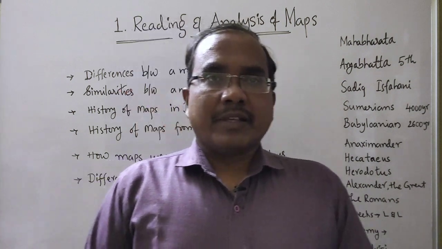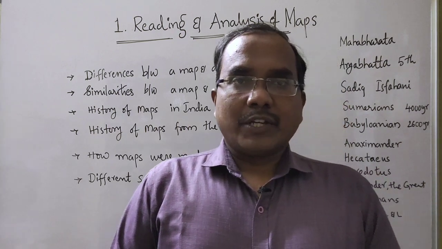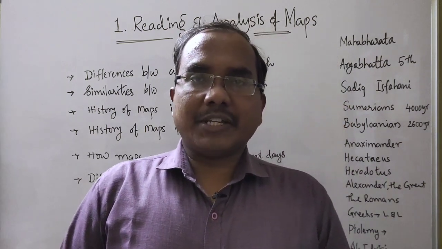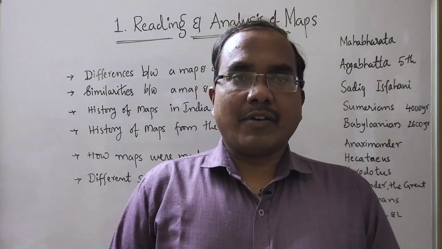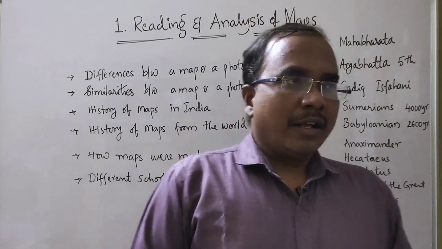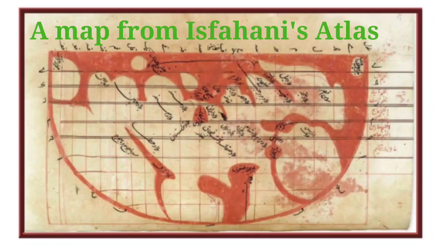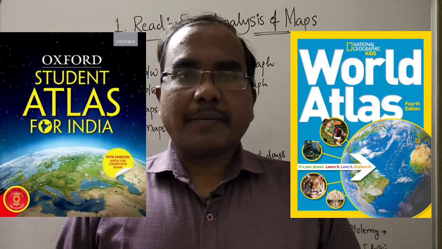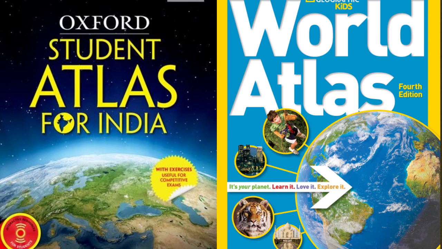In these times, the Indian map makers took inspiration from Central Asian map makers and prepared the maps of different places. Sadiq Isfahani of Jaunpur prepared an atlas. An atlas is a book of maps. Look at the atlas. It contains different types of maps, physical maps, political maps, and maps of different places like the world map, India map, and different continents, and even different states and different cities.